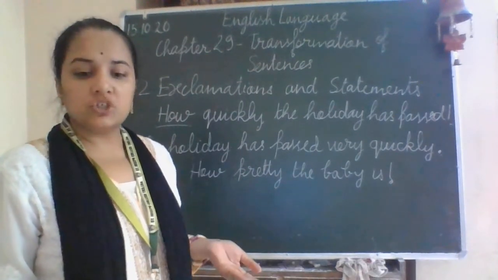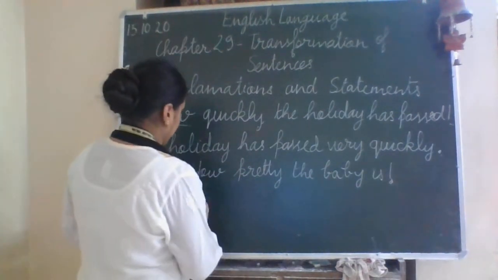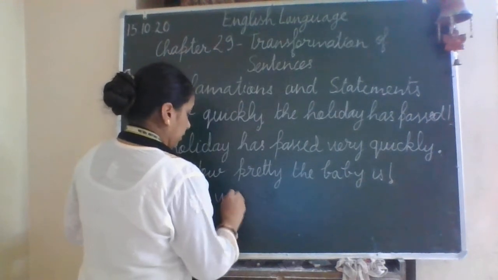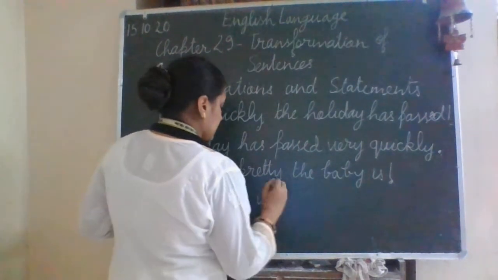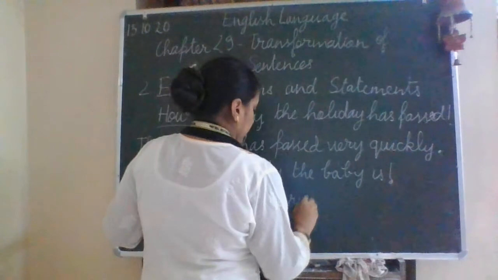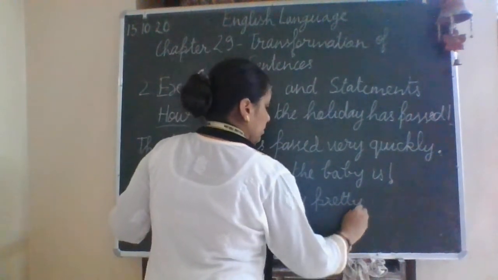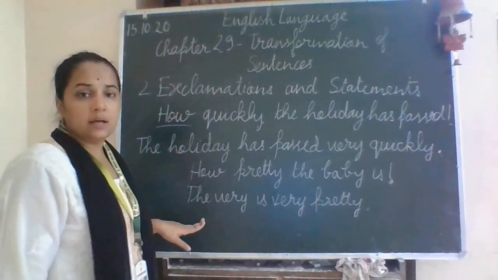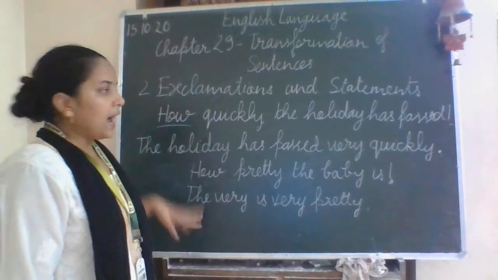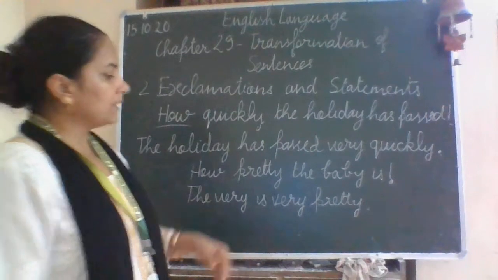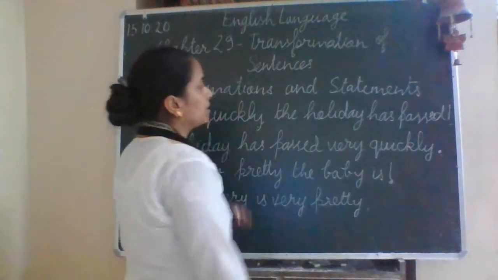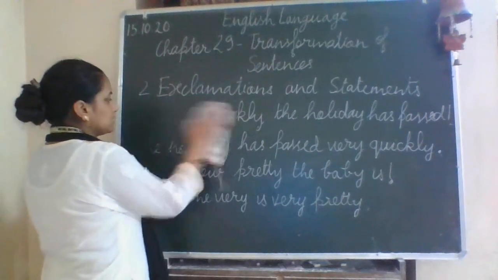So how will you change it? The baby is very pretty. This will be the statement. And so far we have discussed all the examples in which we were converting exclamations into statements.